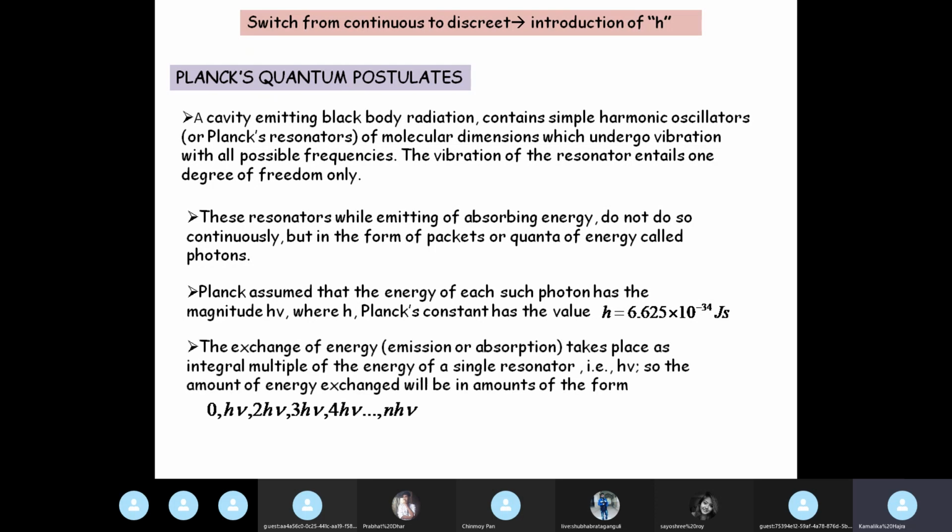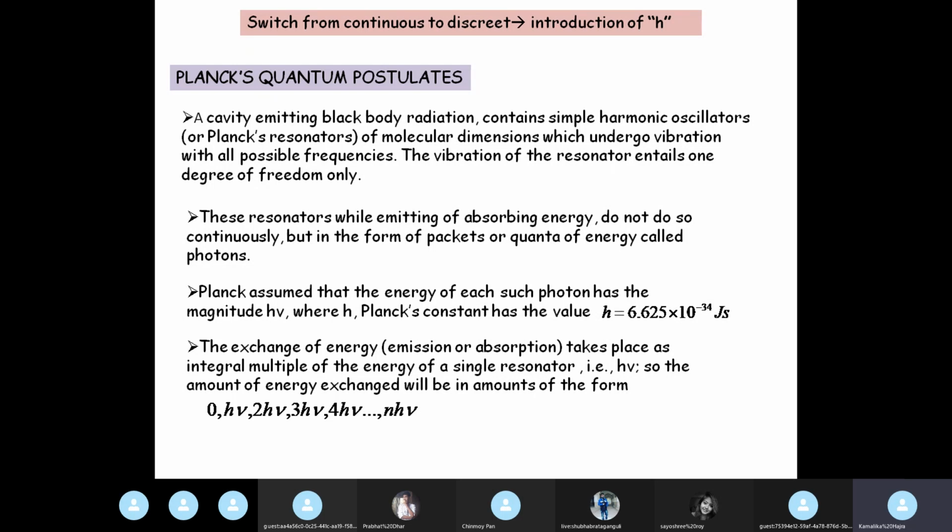The exchange of energy, that is emission or absorption, takes place as integral multiples of the energy of a single resonator. So a single resonator has an energy delta E equal to h nu, and the emission or absorption takes place as an integral multiple of the energy of a single resonator.